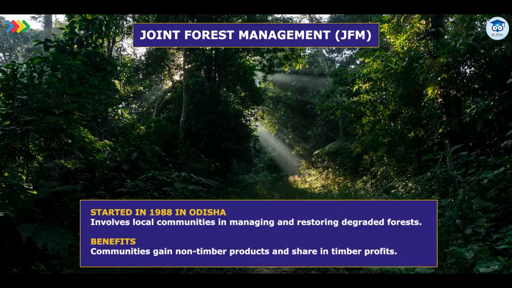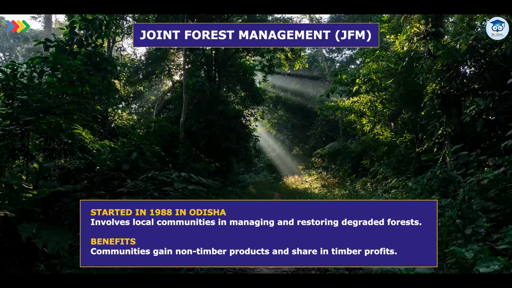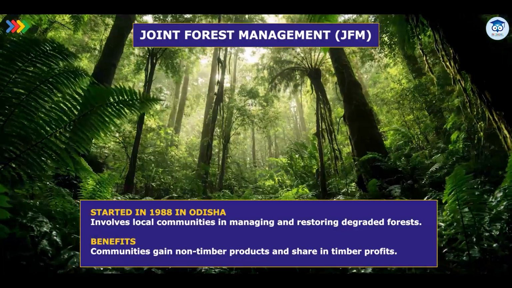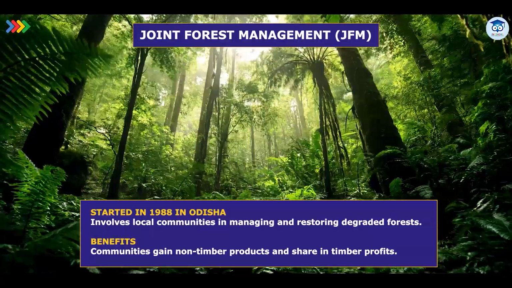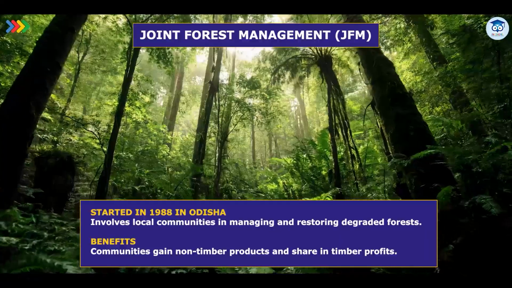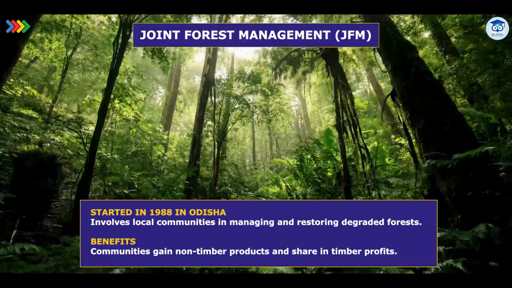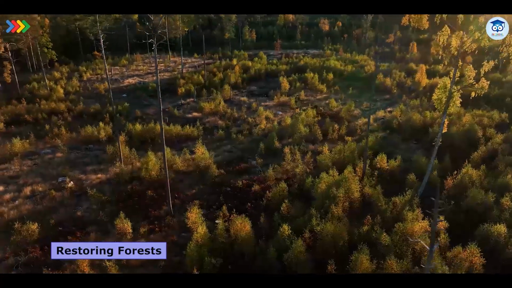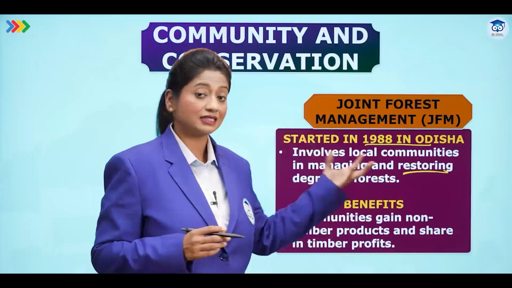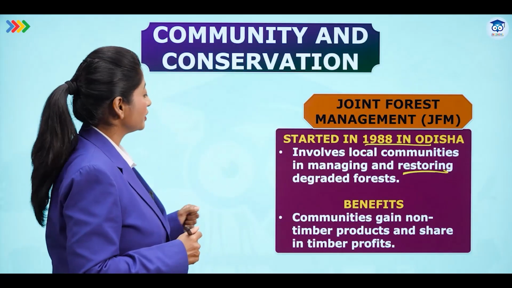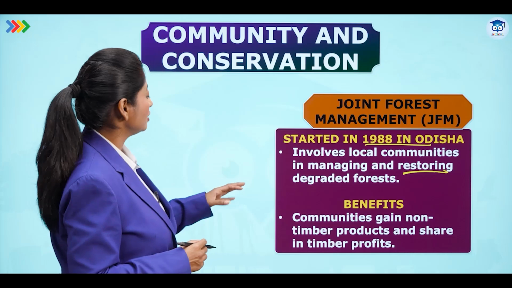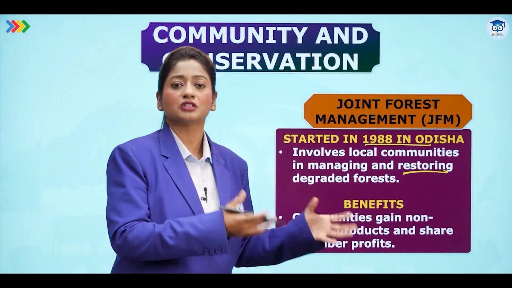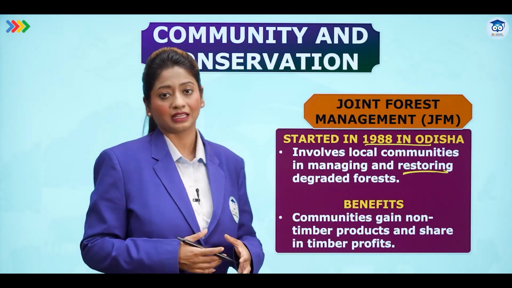Joint Forest Management, JFM, started in the year 1988 in Odisha. It involves local communities in managing and restoring degraded forests. Alright, so here restoring is done. What is this restoring? Once the forests have been cut down, sometimes they are abandoned. So here restoration has to be done. Yes, these communities come together and work for it. Benefits: communities gain non-timber products and share the timber profits. So the profit is also shared, and of course the forests are also taken care of.